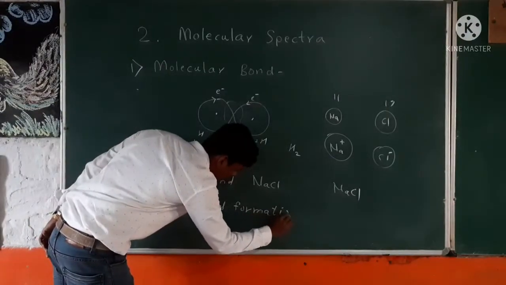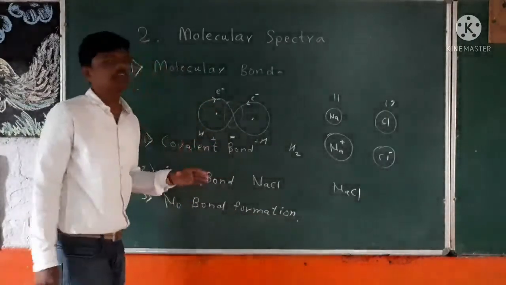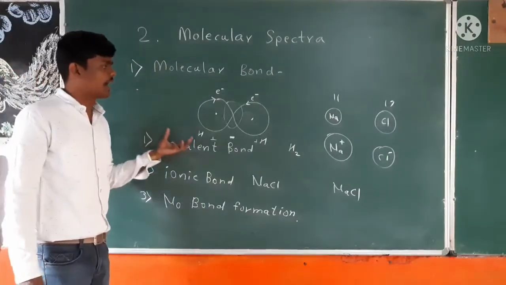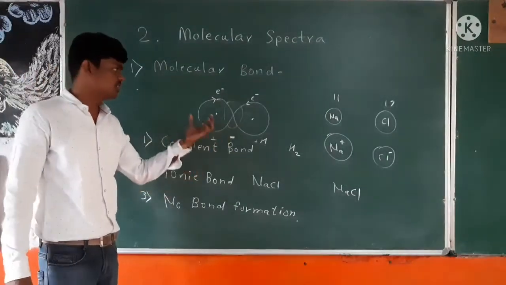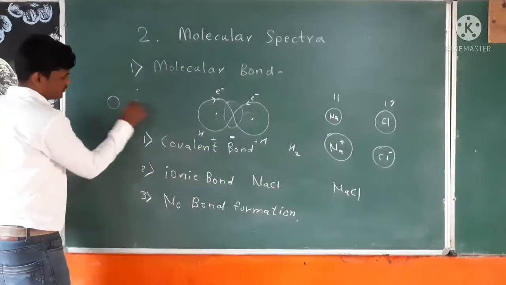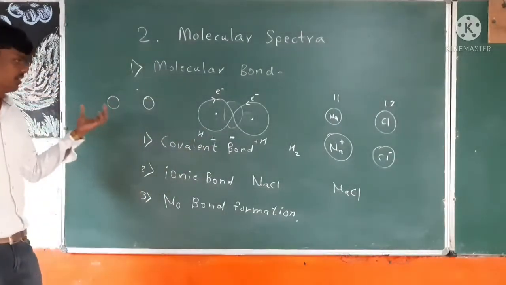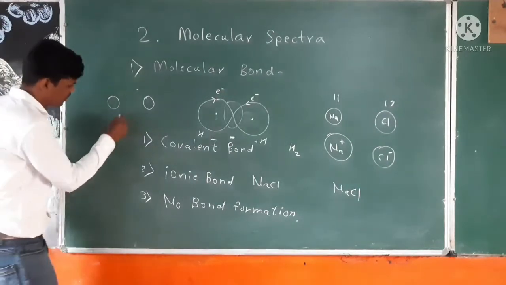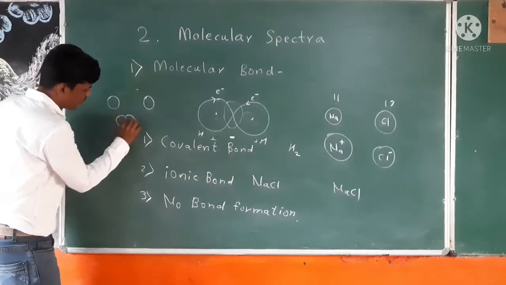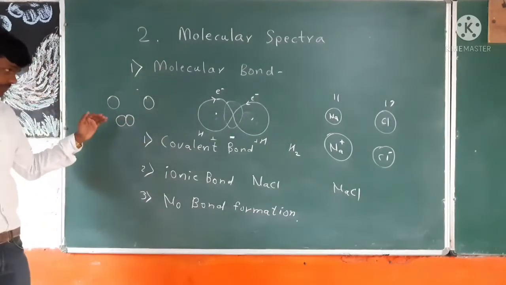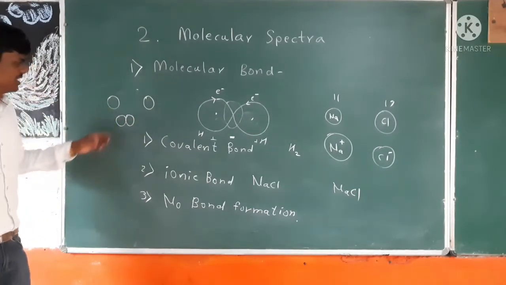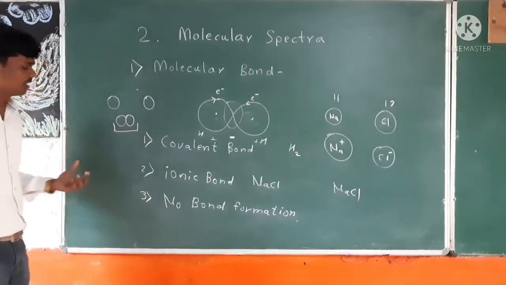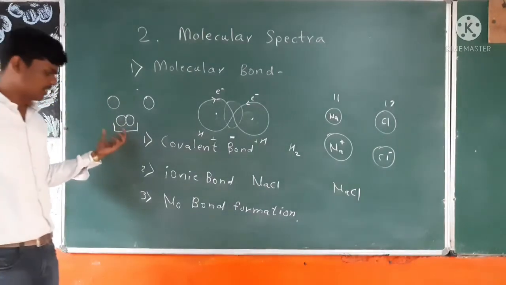If we want to form a molecule, we have to get the energy out of it, because the two individual atoms are at a higher energy level. If we want to fuse them together or form a bond between them, we have to take out the energy. So this system is at minimum energy, a more stable state, which is nothing but a molecule.